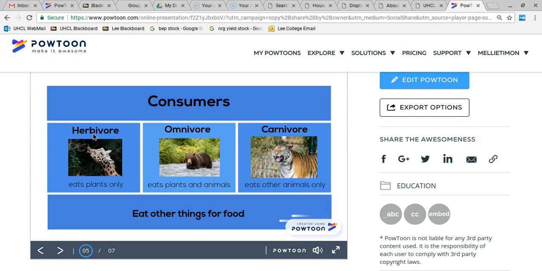So herbivores eat leaves or things kind of like leaves. So any plants. Then on the opposite side, we have carnivores, which eat other animals. So sometimes we call them meat eaters because they're eating other animals. And one of the biggest examples is a tiger, right? It might eat a whole antelope. Dogs are carnivores, sharks are carnivores, but also like birds could be carnivores because they eat worms or insects. So it doesn't have to be big animals in order for it to be called a carnivore. It just has to eat another animal.